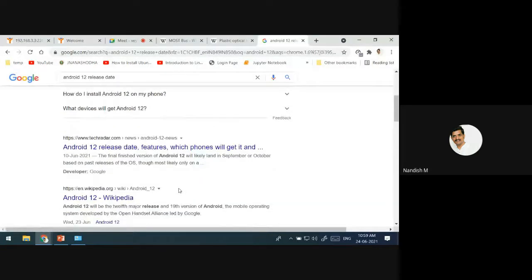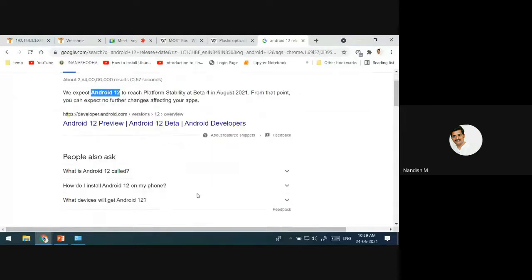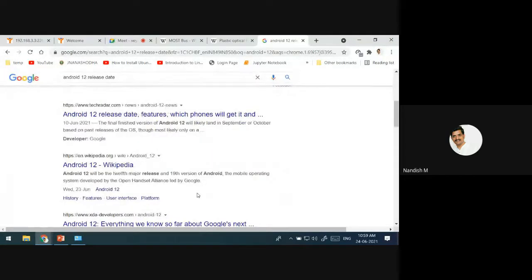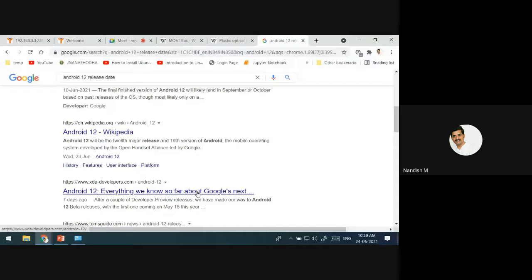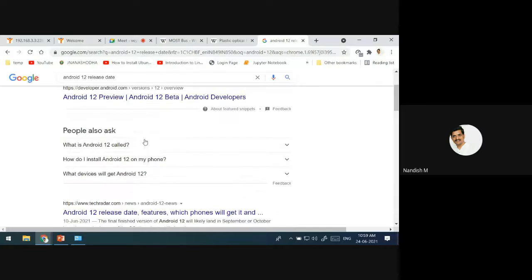They say that they are going to release Android 12, that too beta version, in August 2021. How is it possible you have got Android 12 already? Beta version, sir. This is what they are saying, beta version. Beta 4 version. Okay, if you have already got it, no problem.